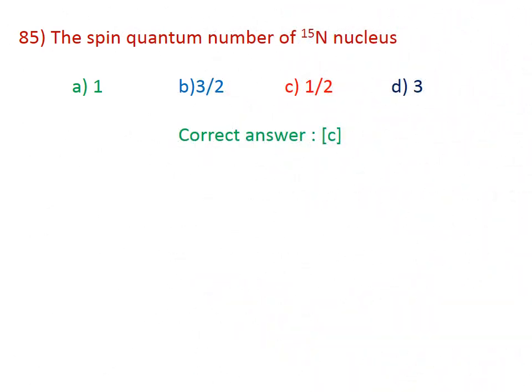The spin quantum number for the N14 nucleus, which I have discussed; for N15 the spin quantum number I will be equal to half. And here a very important point you have to note: for the N14 nucleus the spin quantum number is equal to 1. And for this question, the spin quantum number for the N15 nucleus is half. The correct answer is C.